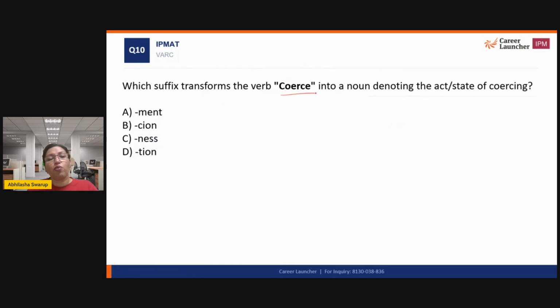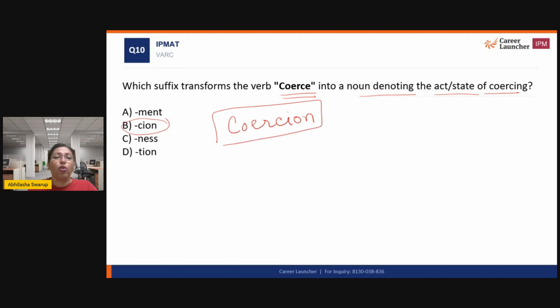What suffix transforms the verb coerce into a noun denoting the act or state of coercion? So the root word will be coerce. And when I add ion into this word, it becomes an act or state of coercing. When you force someone, right, that is what we call coercion, forcing someone.